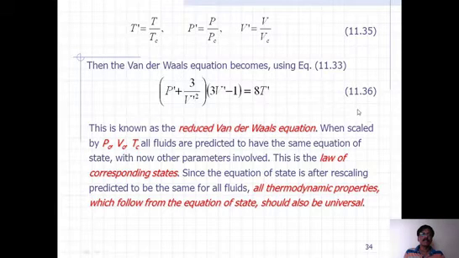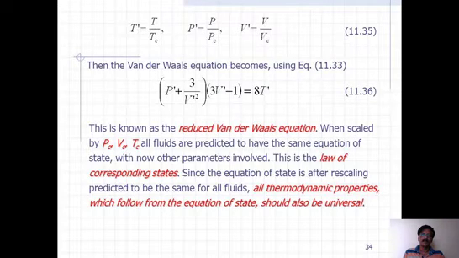This particular equation is known as the reduced van der Waals equation. It is obtained based on the fact that we are considering corresponding values in terms of ratios, scaled with respect to the critical values.